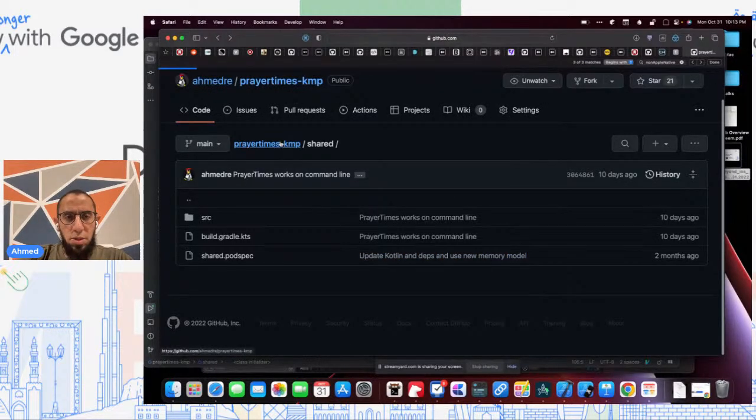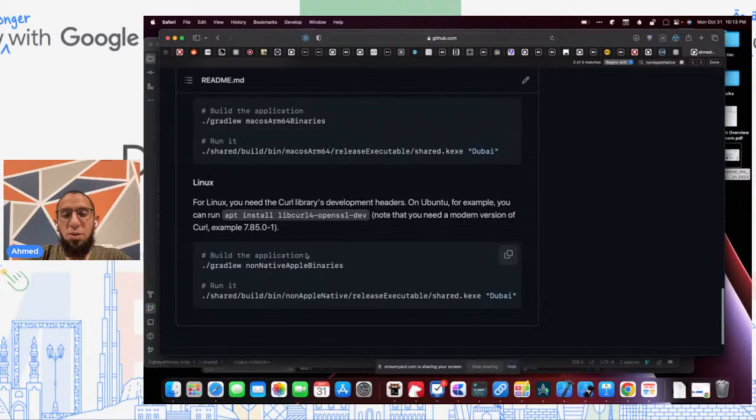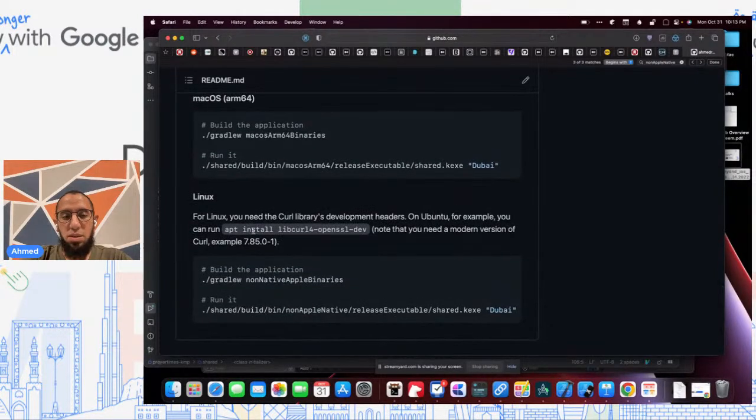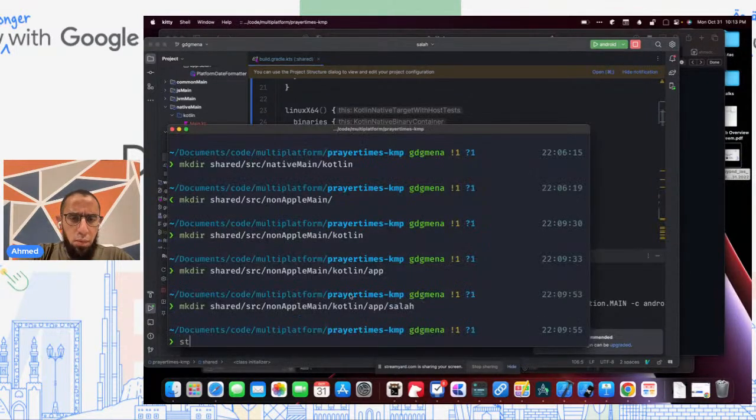You'll also find instructions in this repository on how to run it on Linux. I did not actually try running it on Windows, to be honest, because I don't have a Windows machine, but it does run on Linux, though it does need some setup, like you need libcurl installed and such, but it does work on Linux for sure. I guess we're done with that.